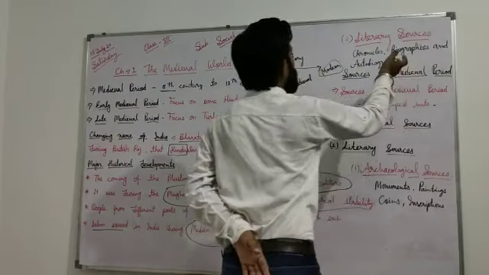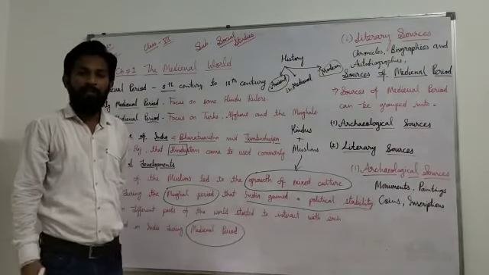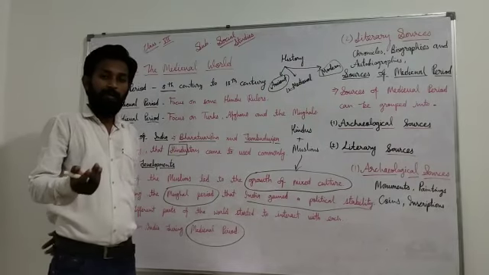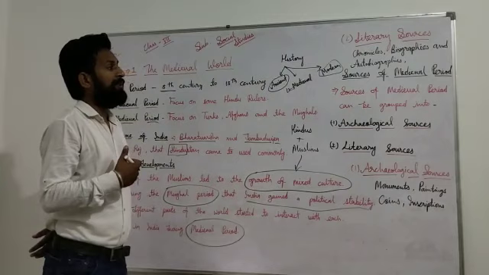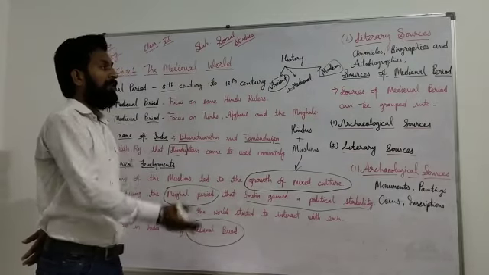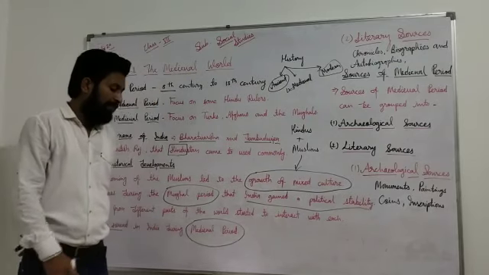Dear students, you already know about biographies and autobiographies. Biography means the life history of a person, and autobiography means when a person writes his own life history. Many biographies and autobiographies are found as literary sources of the medieval period.